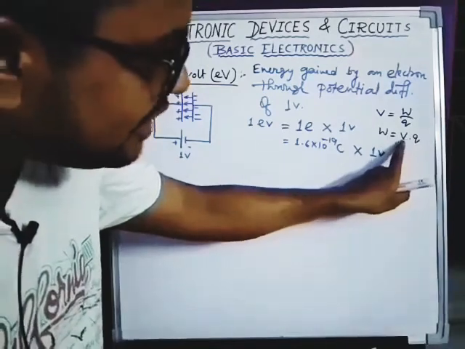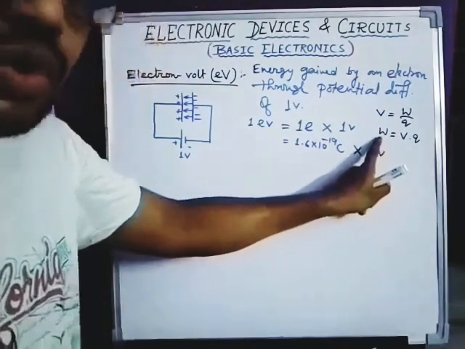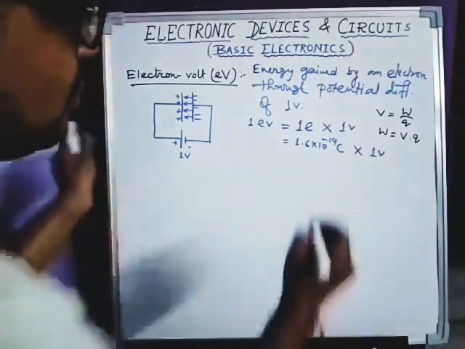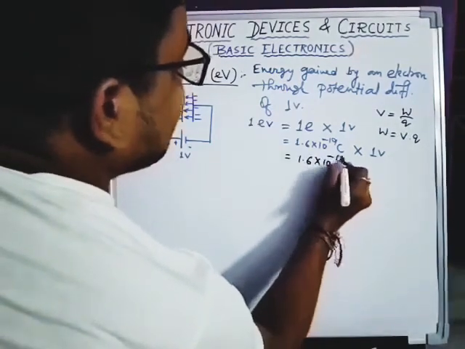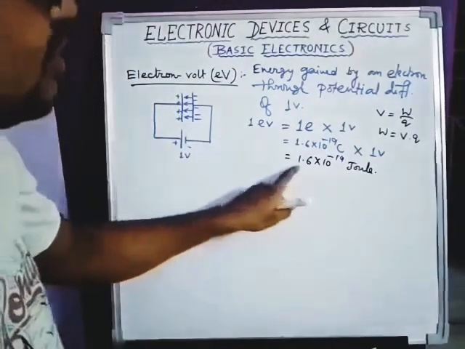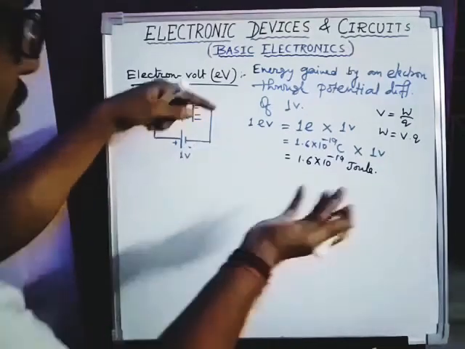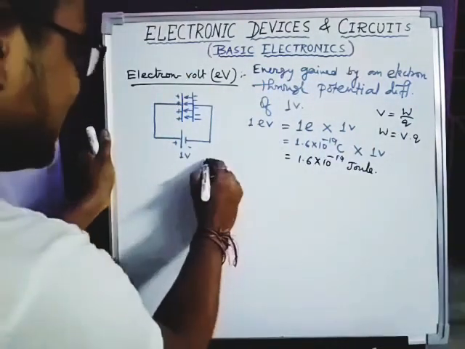So potential multiplied by charge is nothing but energy, and the unit of energy is joule. So can I say this charge into potential is joule? So you can write here 1.6 into 10 to the power of minus 19 joule. So 1 electron volt equals 1.6 into 10 to the power of minus 19 joule. Now, as the electron gains energy, that means kinetic energy is gained.